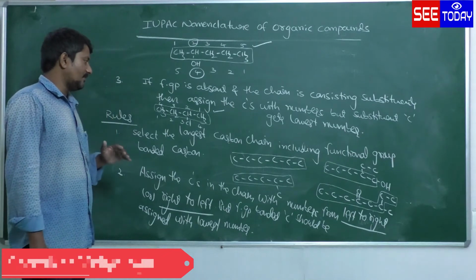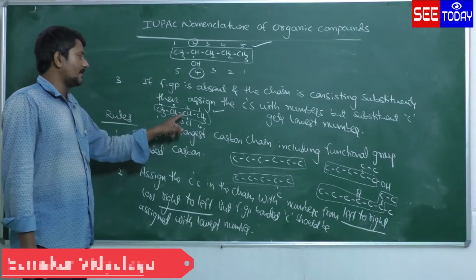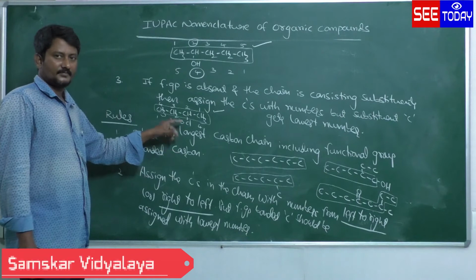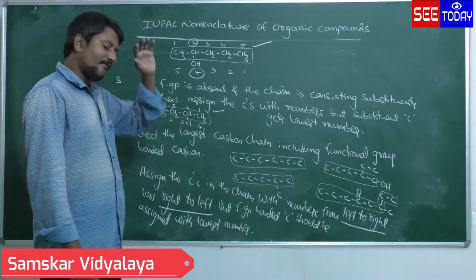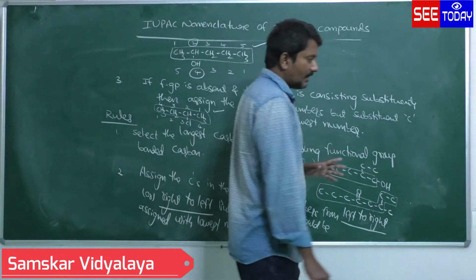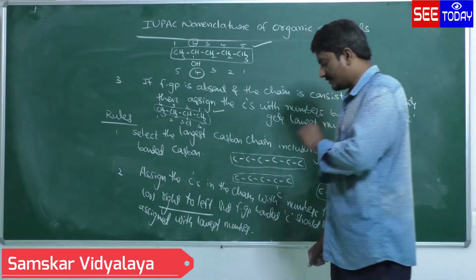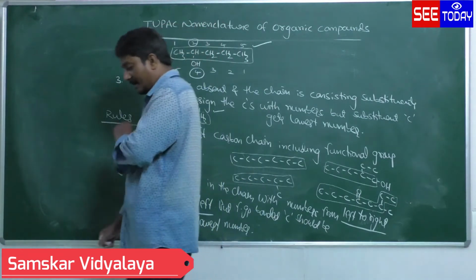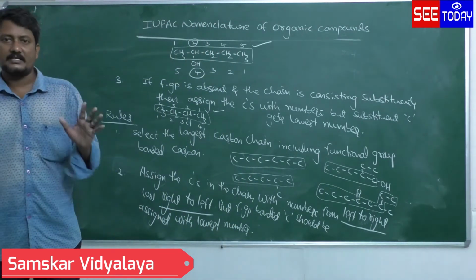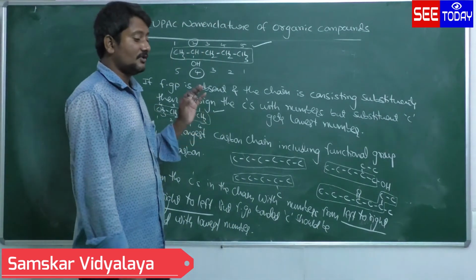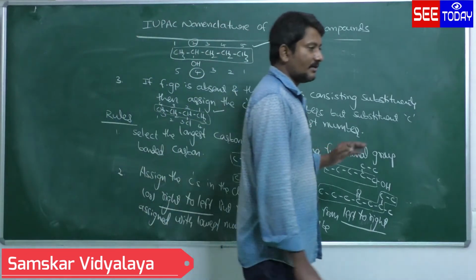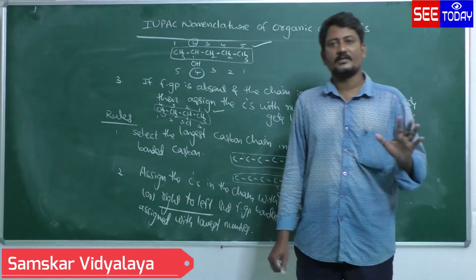If I give the numbers from left to right, the Cl bonded carbon gets the third number. Okay, the rule says that if a functional group is there, we have to give the lowest number to the functional group bonded carbon, even though a substituent is also present. If the functional group is absent, we have to consider only the substituents. The substituent bonded carbon should be assigned with the lowest number.